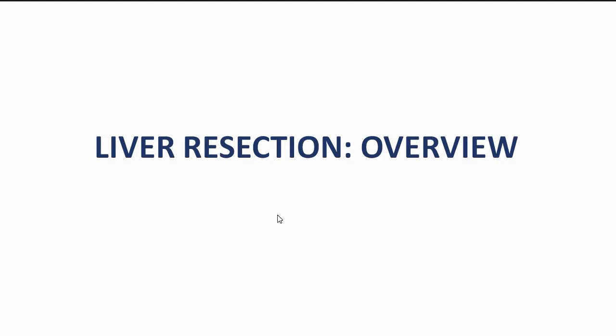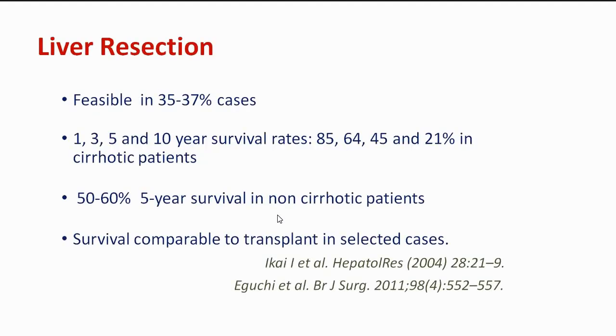Resections. The liver resections. Liver resection means cutting a part of the liver lobes, liver segments. But the problem with resection is that it has to be done in very early cancers, and detection of early stage cancer is difficult because it is asymptomatic. A good screening protocol is essential for that.